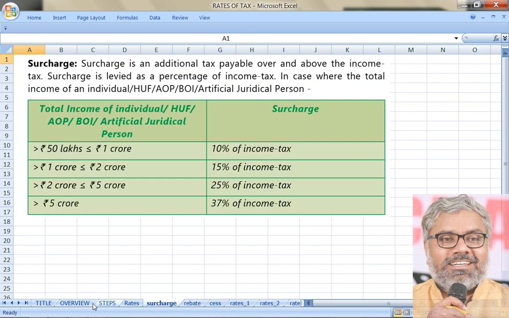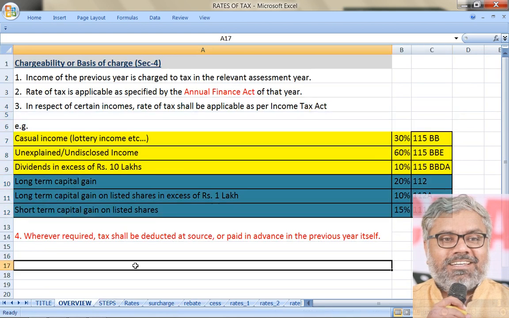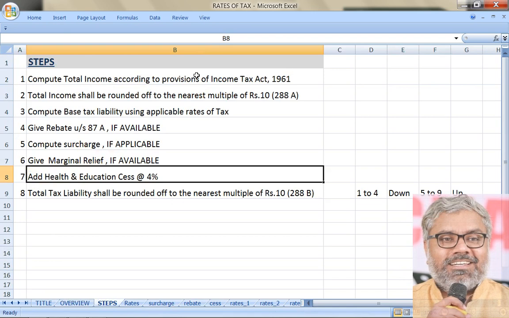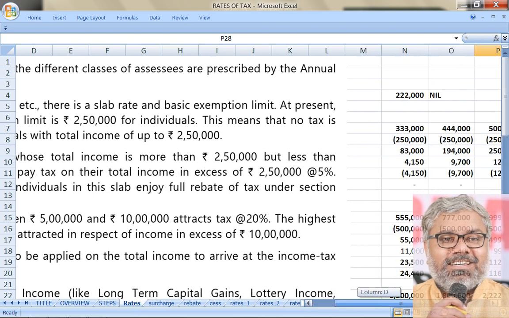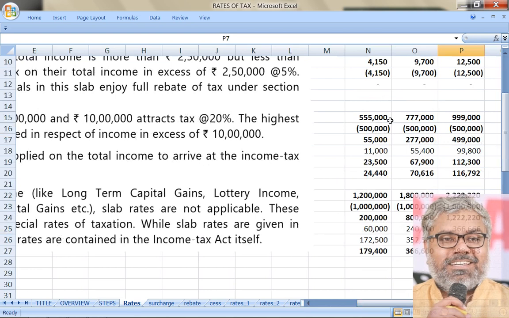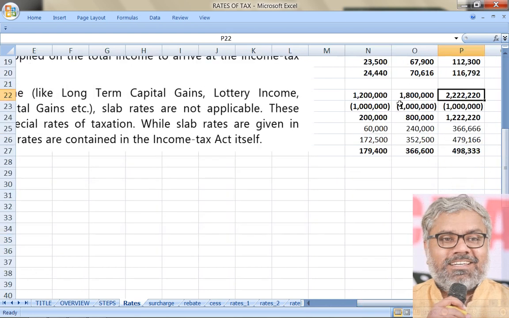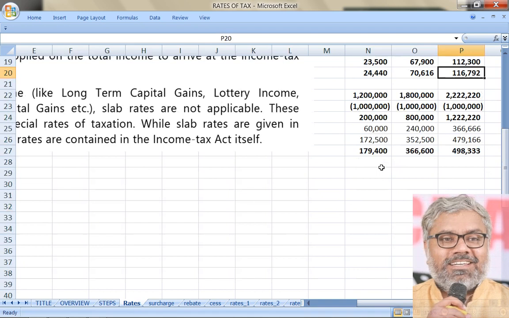We'll come to this surcharge in the later class, but as of now we should know how to calculate the base tax liability of individuals particularly, and we should be very thorough with these steps, and also how the rates of tax are applied here. You take these examples and practice them again and again in order to get these answers. Of course, we did not do rounding here, but ideally rounding also has to happen according to 288B. Particularly in this case and this case, rounding is compulsory. All others are already rounded numbers.